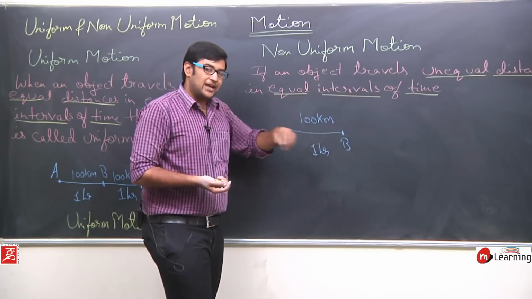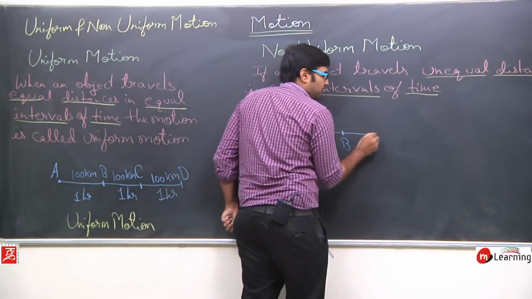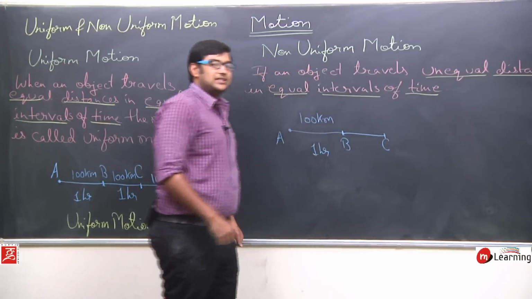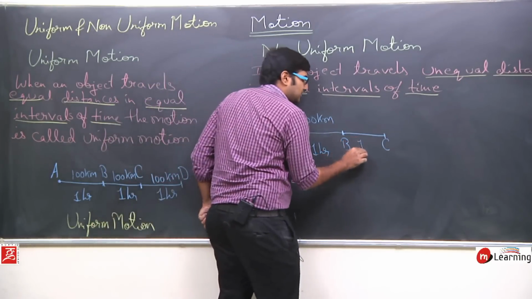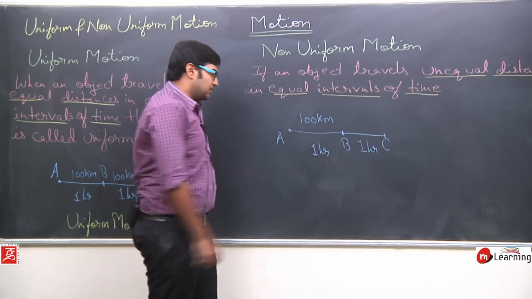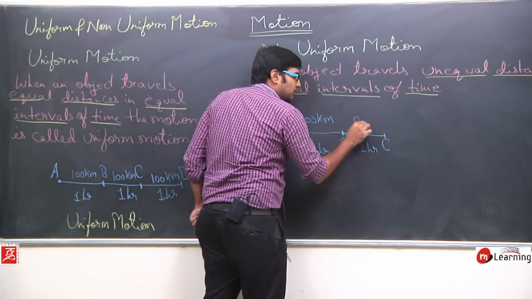Now from point B I again started my car and I traveled for 1 hour till the point C. But what I saw is that in this 1 hour from B to C I traveled only 80 kilometers.